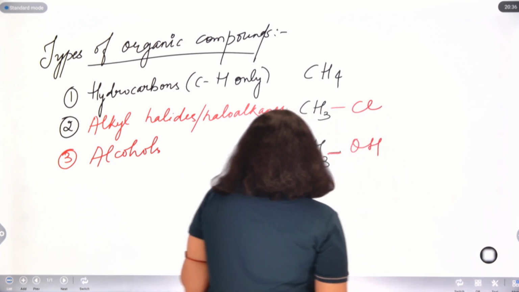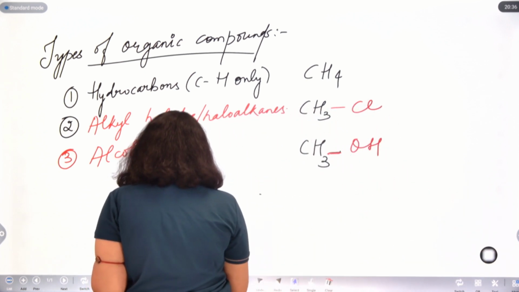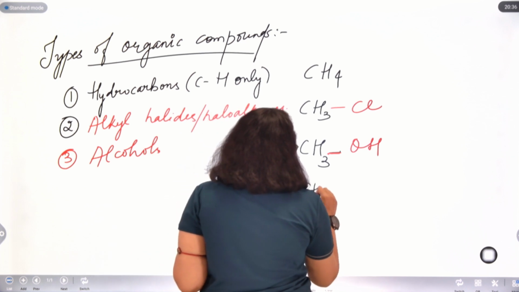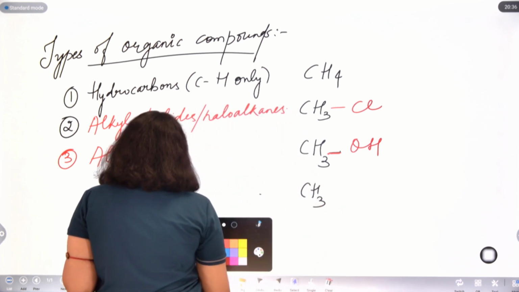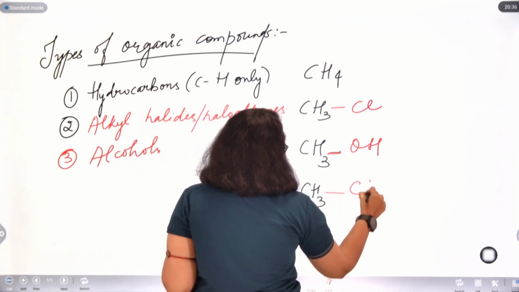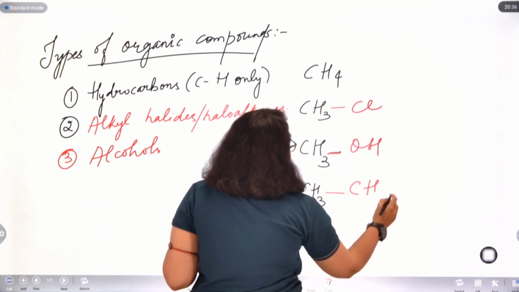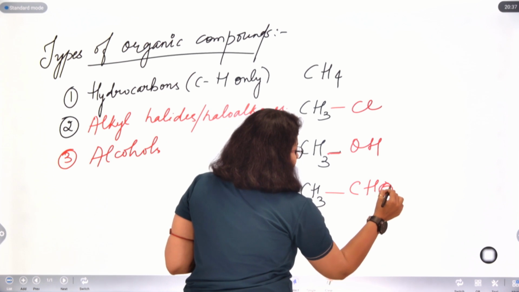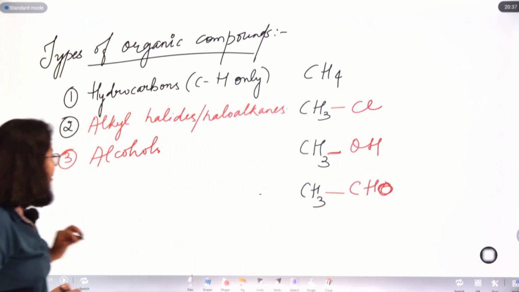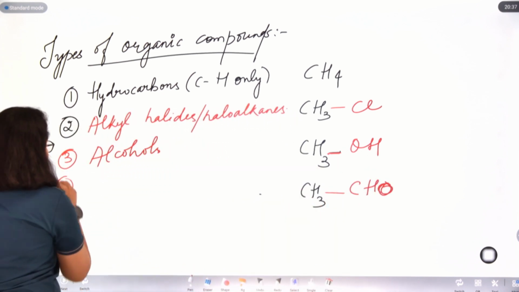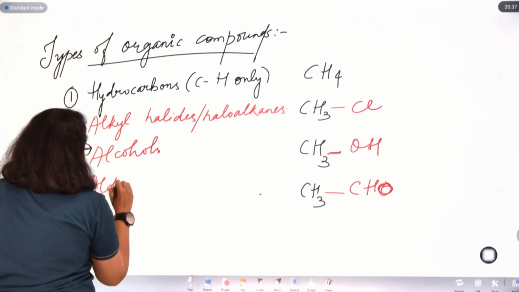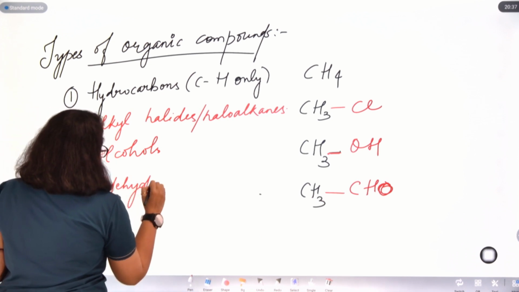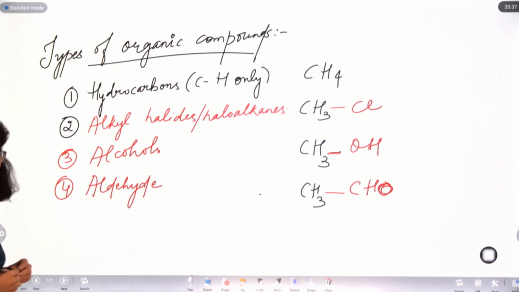Now, if I keep the carbon skeleton CH3 again and replace the hydrogen with CHO, I get a class of compounds called aldehydes.